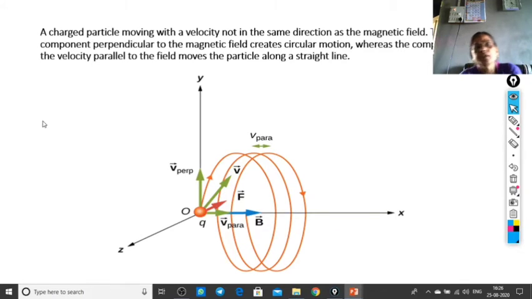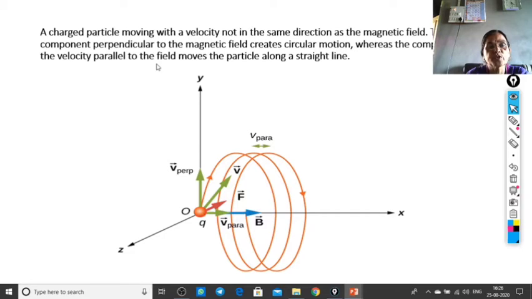With the help of the previous diagram and the overall discussion, the particle is performing circular motion. It is shown here: the charged particle moving with a velocity not in the same direction as the magnetic field, but the velocity component perpendicular to the magnetic field creates a circular motion.